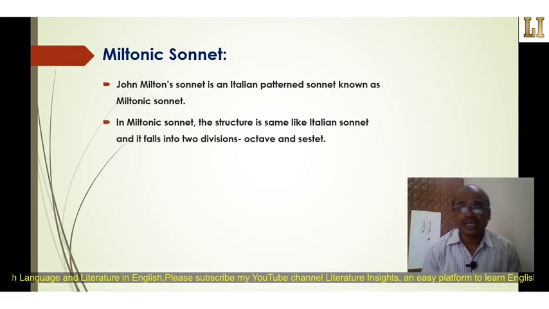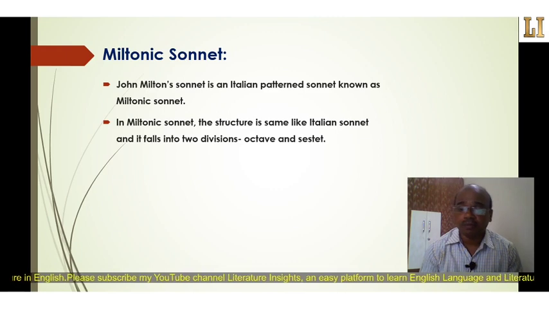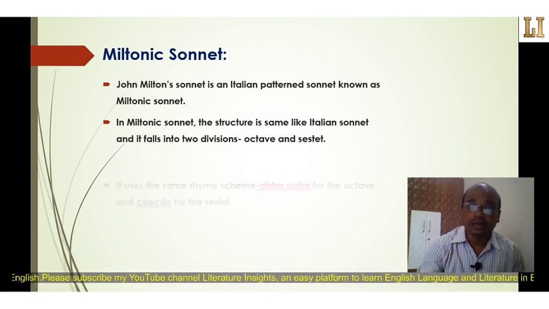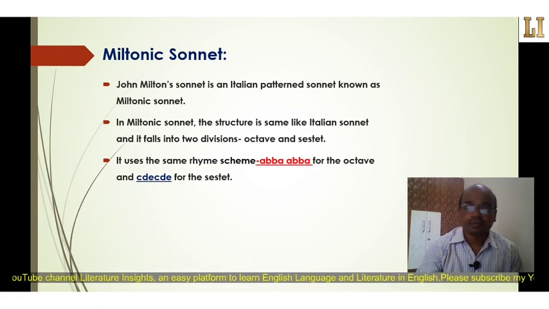So here we can say also the first 8 lines pose a question and the last 6 lines answer the question or solve the problem which is stated earlier. It uses the same rhyme scheme ABBA, ABBA for the octave and CDE, CDE for the sestet.